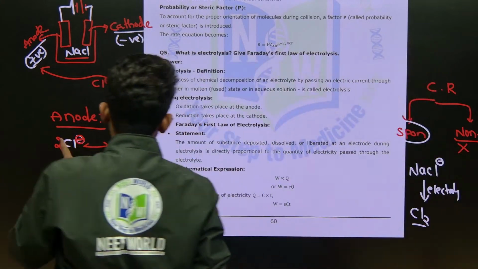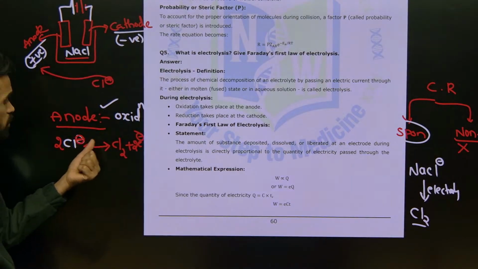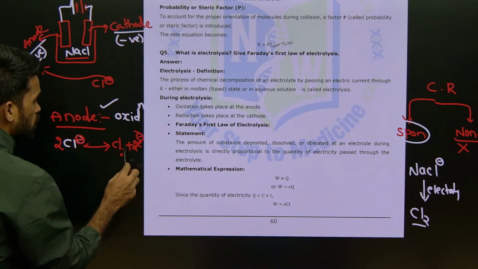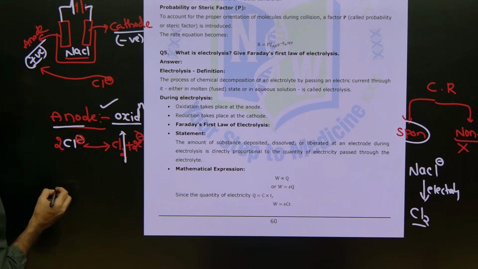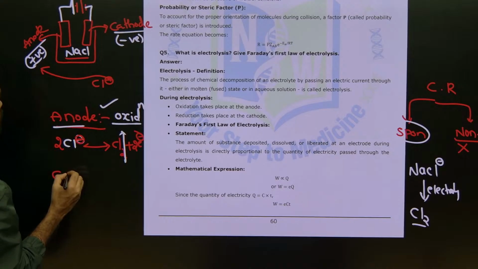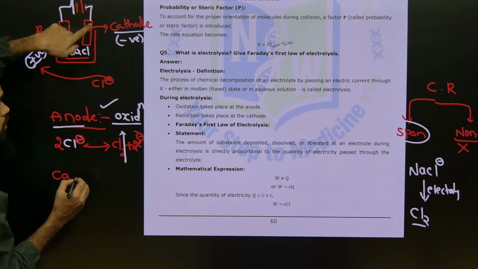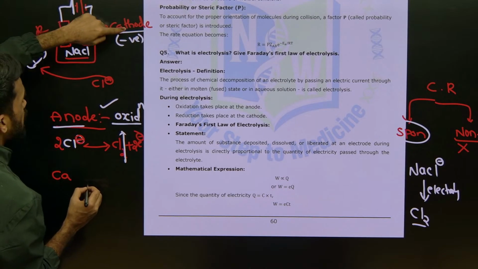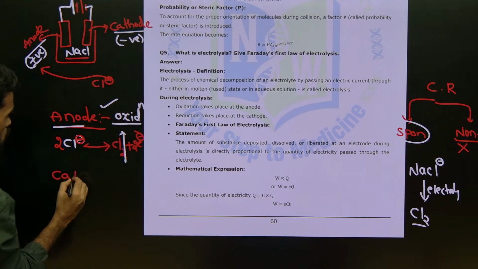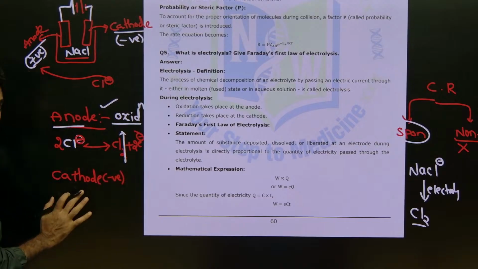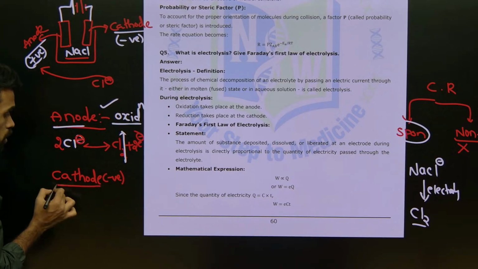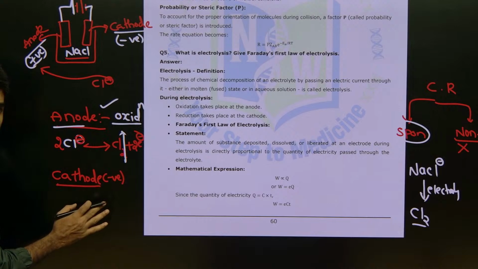So here the chloride ion is converting into chlorine gas. Where is this chlorine gas released? At anode. What is the process called? Oxidation. Now at cathode, what charge? Negative. Cathode is an electrode which attracts cations.